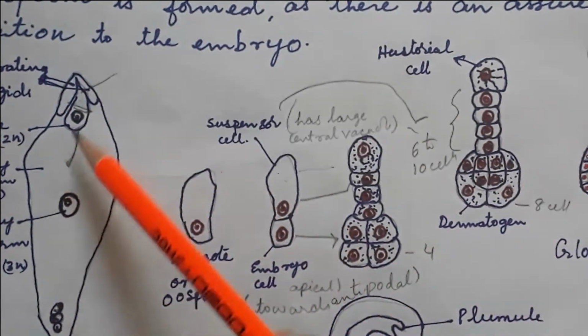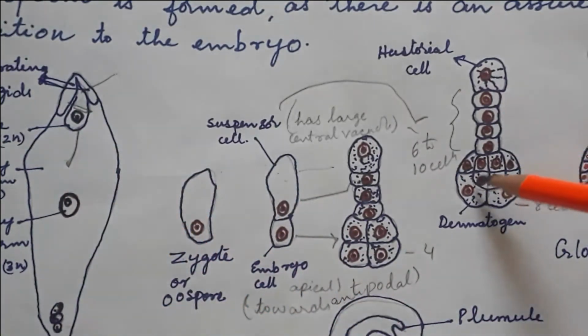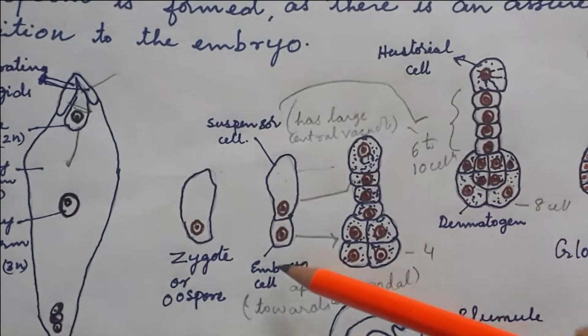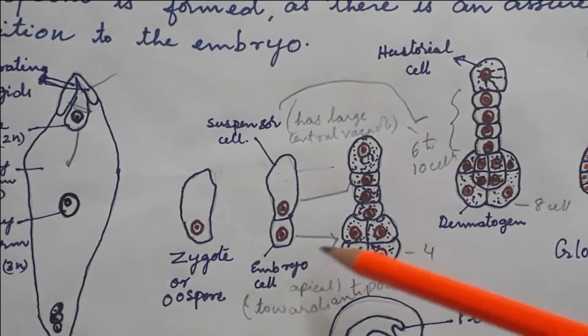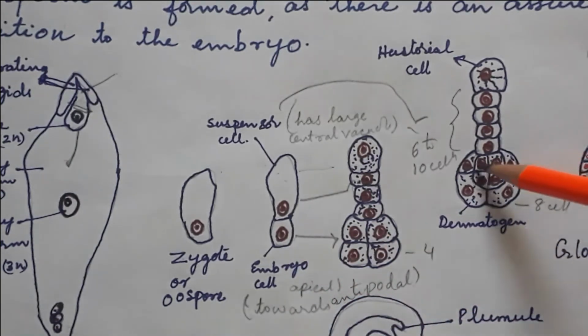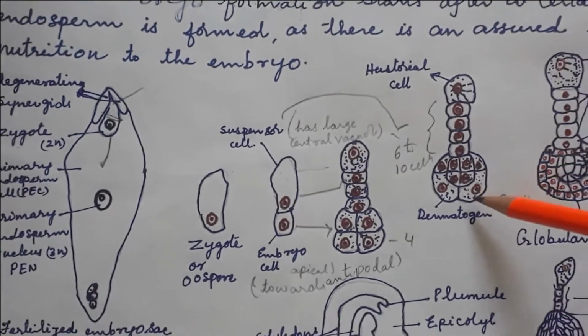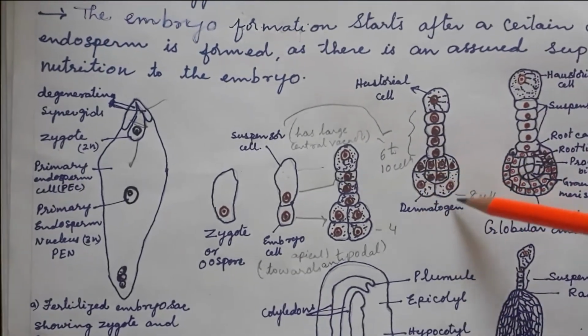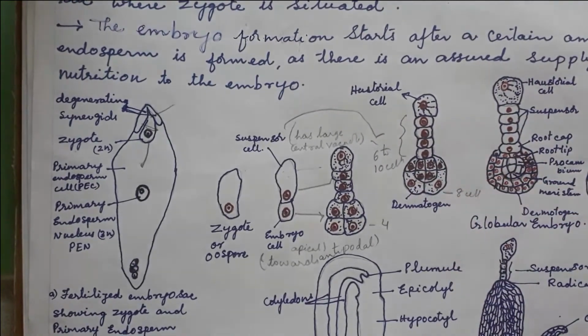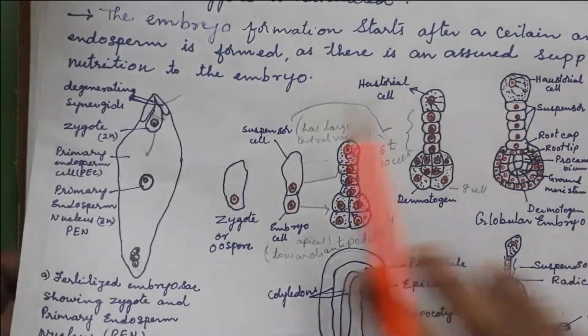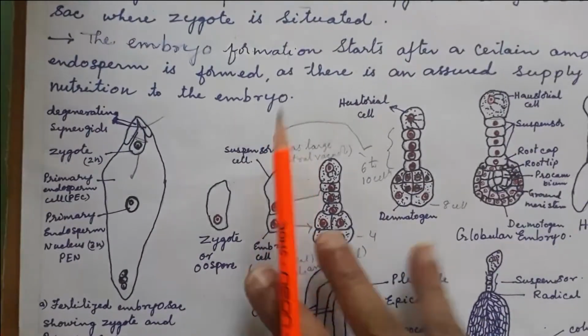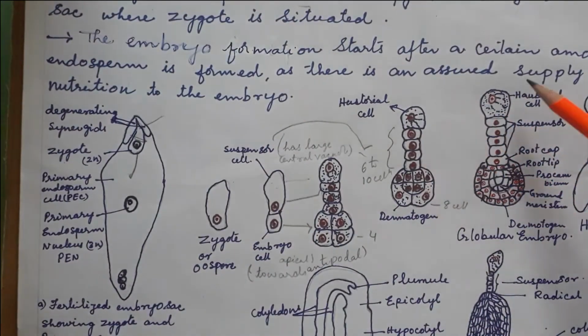Here the endosperm is there, so towards the endosperm this total structure will be, and this embryo cell also mitotically divides, first 4 cells, next 8 cells, like that it goes on dividing, and this outer portion is the dermatogen, like that. So if you see this division of the cells here, these are the continuing haustorial cells, these are the suspensor cells.